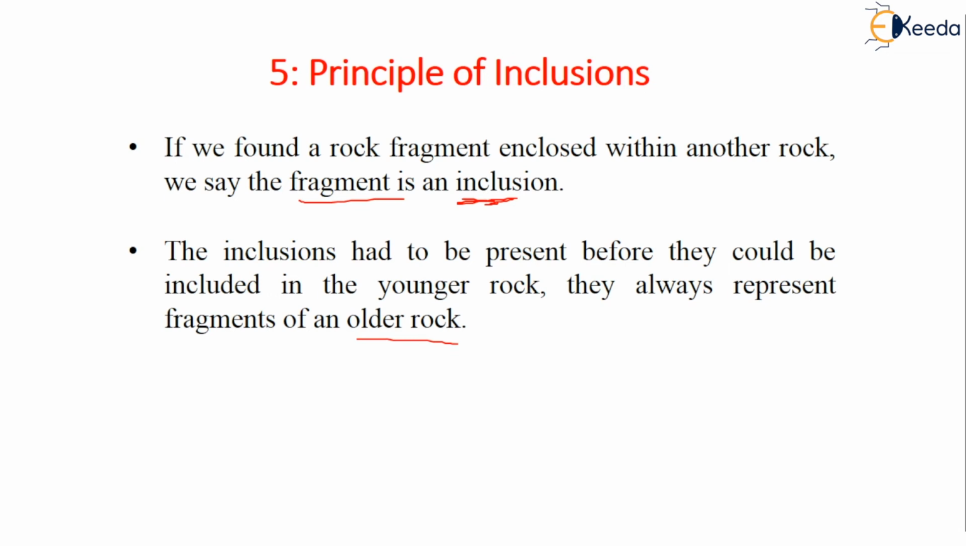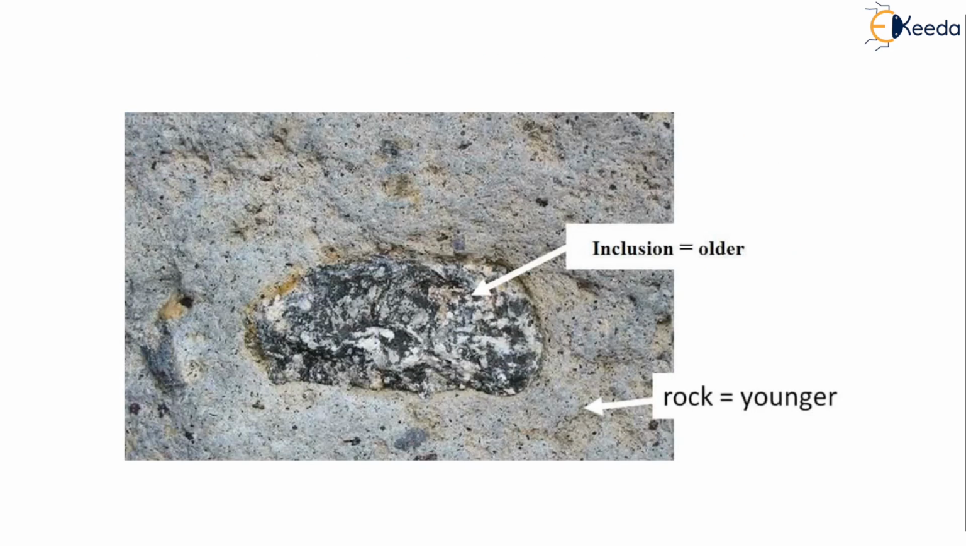For example, a fault which cuts the same sequence but does not cut the basalt. Thus, we know that the fault is younger than the sediments but older than the dike. Okay. See, this is an inclusion which is older and this is covered by a younger rock. Okay.